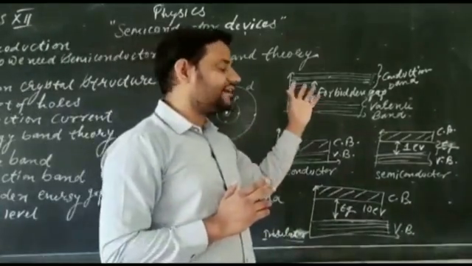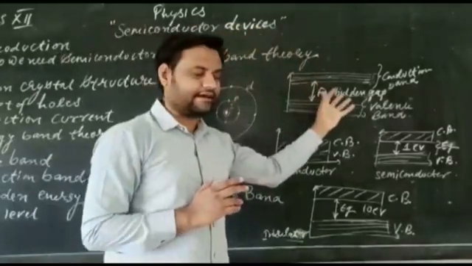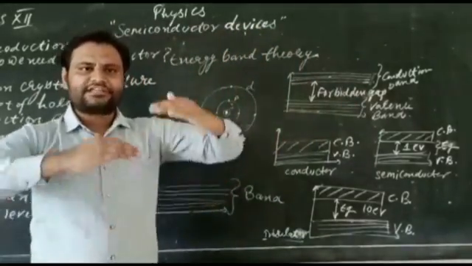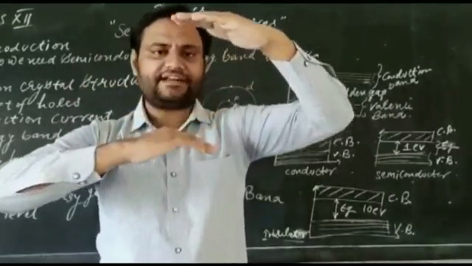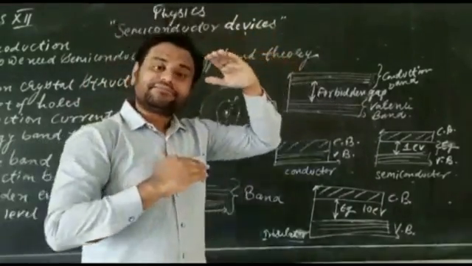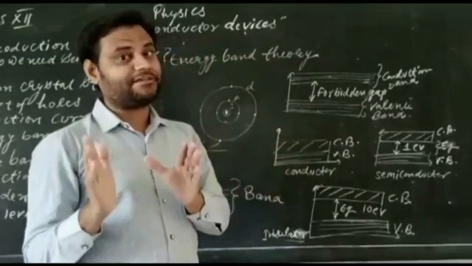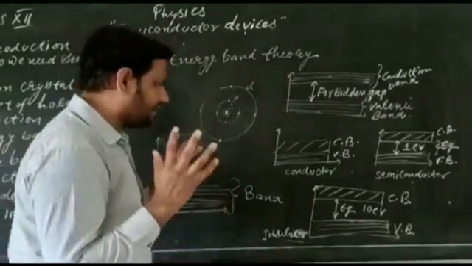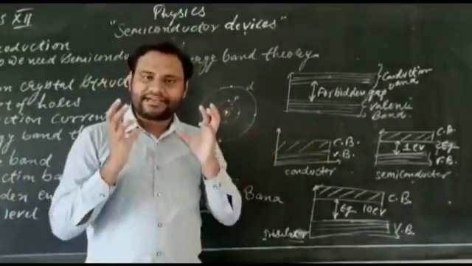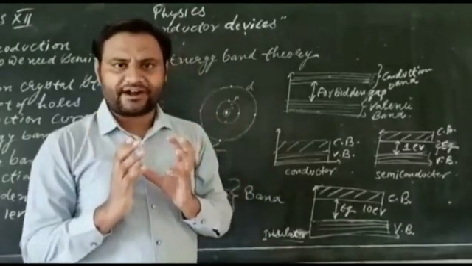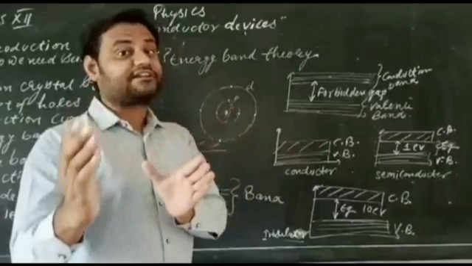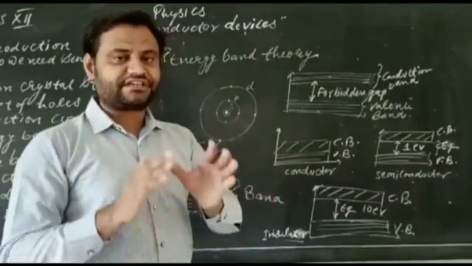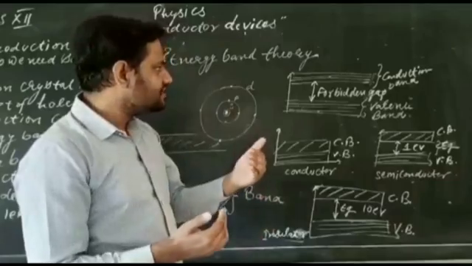Now let's talk about the valence band, the conduction band, and the forbidden gap. What is the forbidden gap? Actually, there is a gap between the valence band and the conduction band. In the case of semiconductors and insulators, that gap is known as the forbidden energy gap. One more term is there, that is the Fermi level. What is the Fermi level? The maximum amount of energy an electron can have in a given energy band at 0 Kelvin temperature is called the Fermi level.